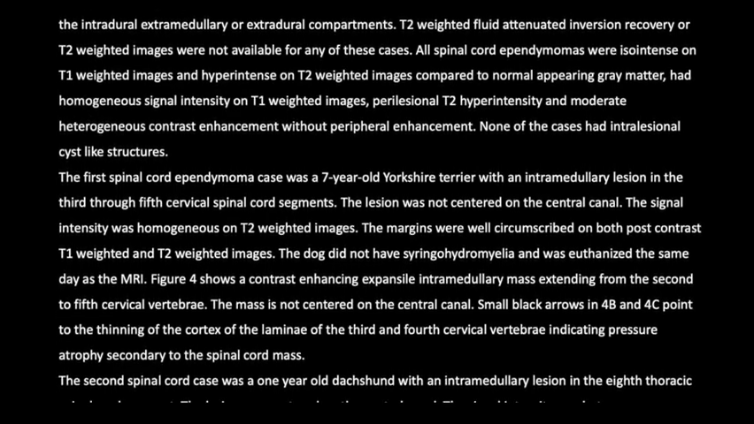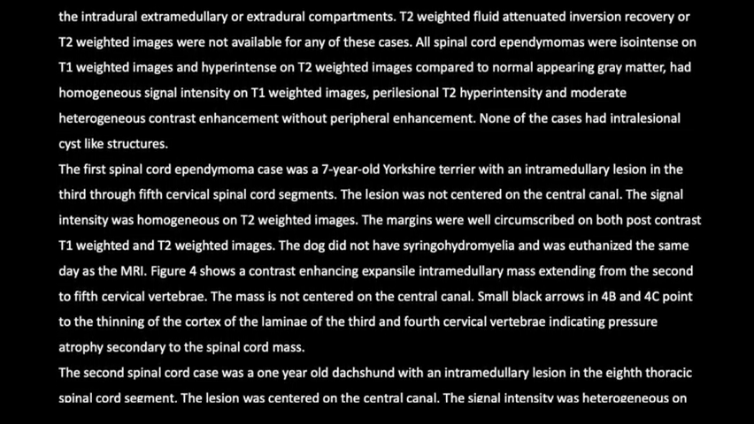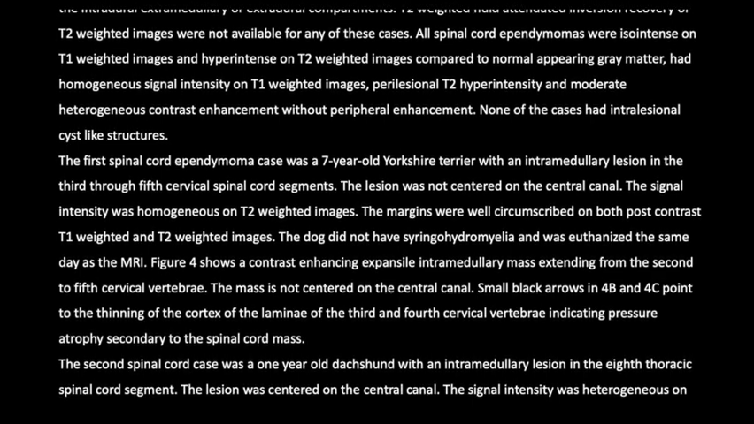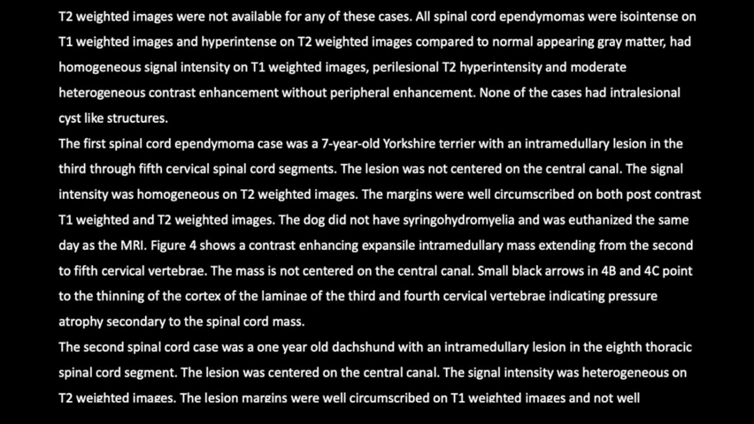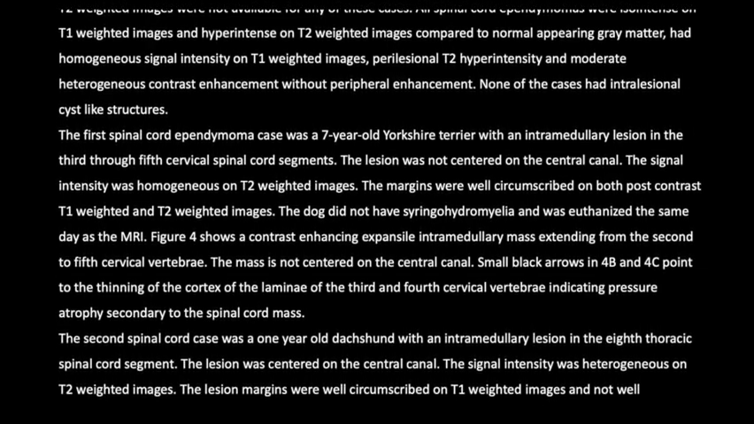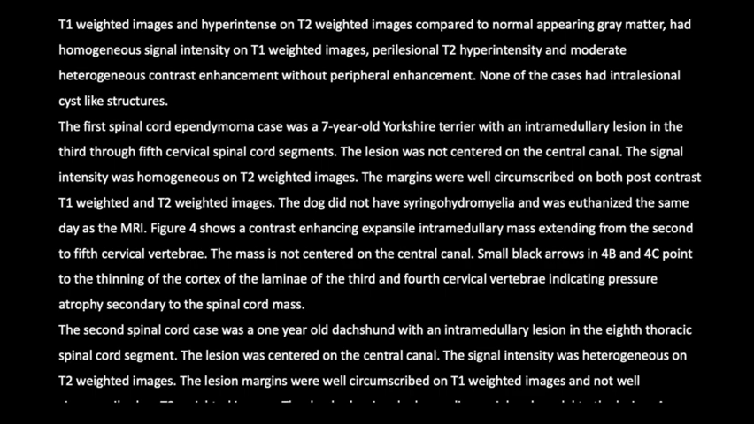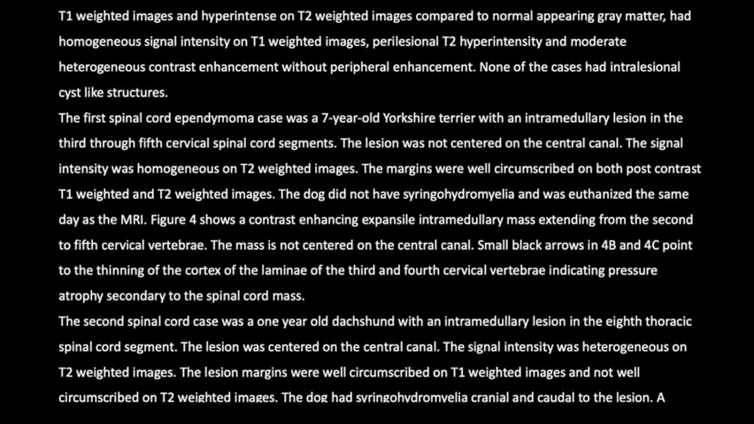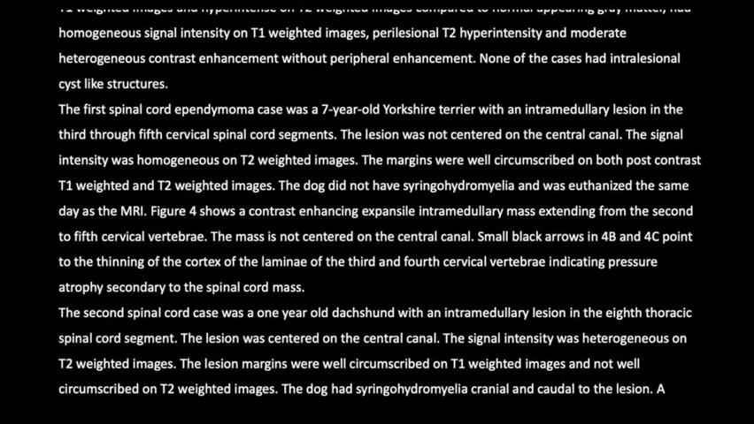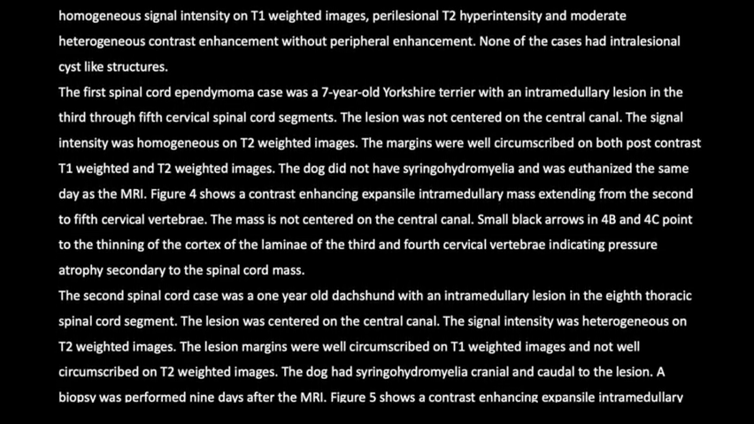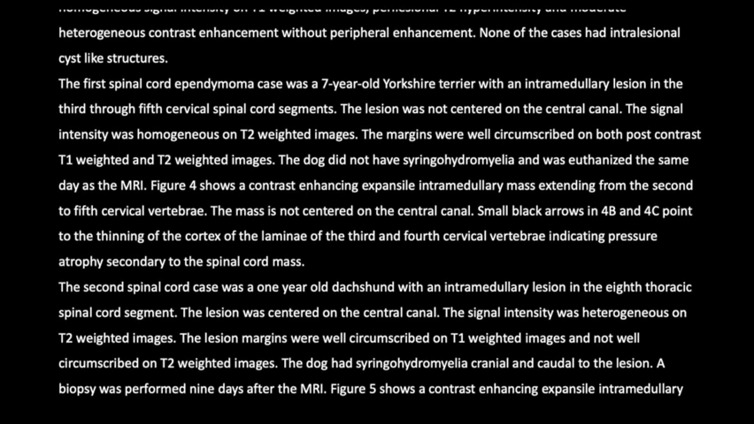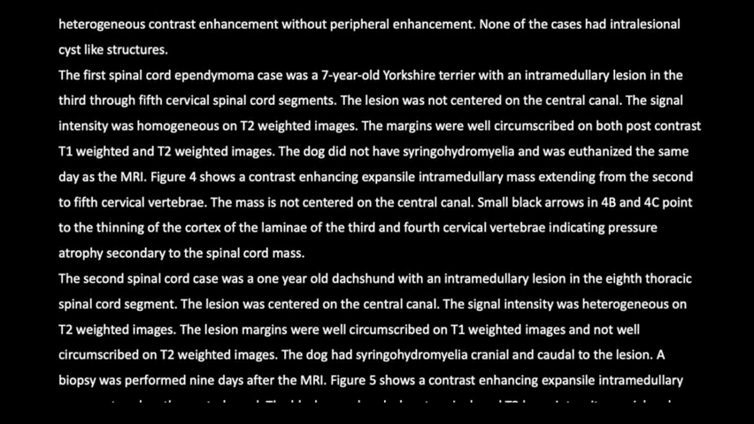The first spinal cord ependymoma case was a 7-year-old Yorkshire Terrier with an intramedullary lesion in the 3rd through 5th cervical spinal cord segments. The lesion was not centered on the central canal. The signal intensity was homogeneous on T2-weighted images. The margins were well circumscribed on both post-contrast T1-weighted and T2-weighted images. The dog did not have syringohydromyelia and was euthanized the same day as the MRI.